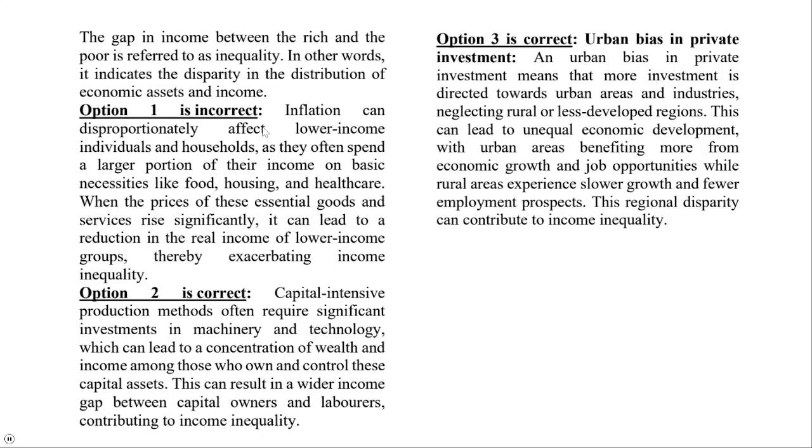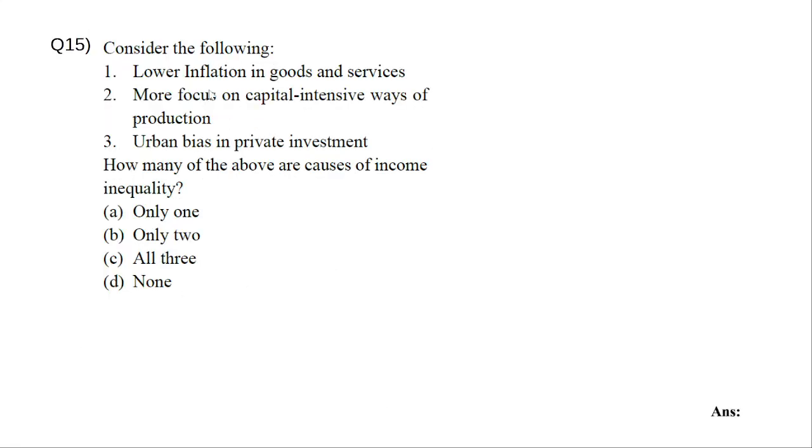Now, the first option is saying lower inflation in goods and services. So what is the meaning of lower inflation in goods and services? For example, today rice is 50 rupees. Tomorrow if the rice is 60 rupees, that is low inflation. Or tomorrow if the rice becomes 100 rupees, then it is high inflation.